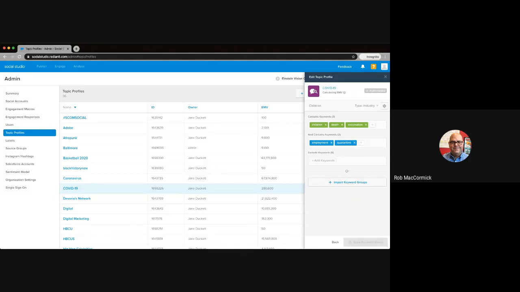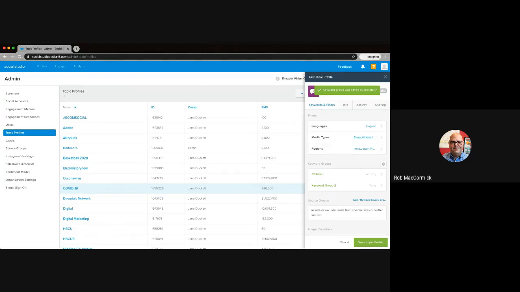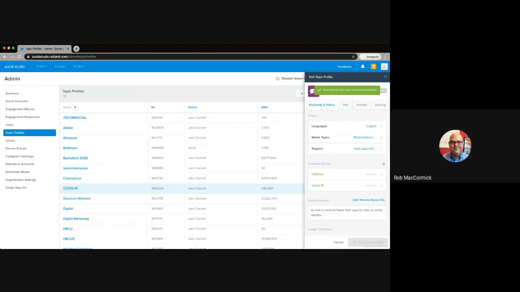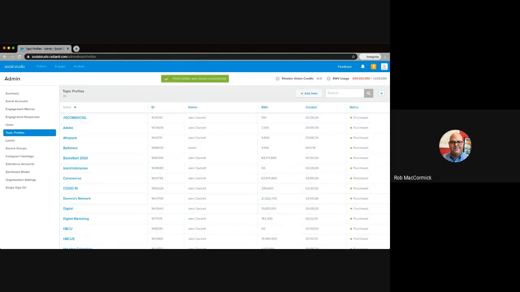Similarly, if we look at the second keyword group, let's call that COVID-19. The reason why we're naming this is because when we get into the platform, we're able to look at the conversations and actually filter them. So we're going to save that. That's great. Save our topic profile. And once those are built, they're going to continue to run in the back end. You've seen just how easily they can be modified, just by changing keywords.